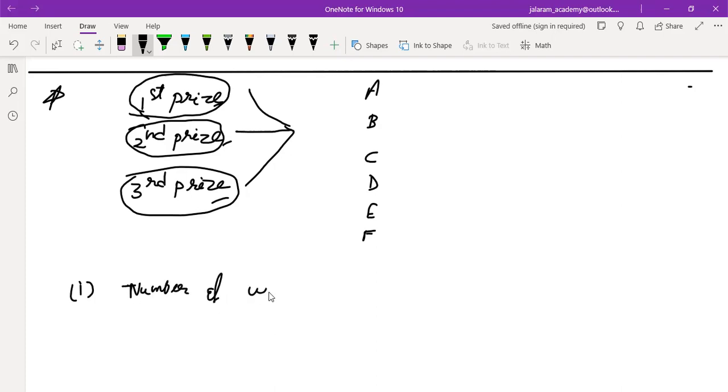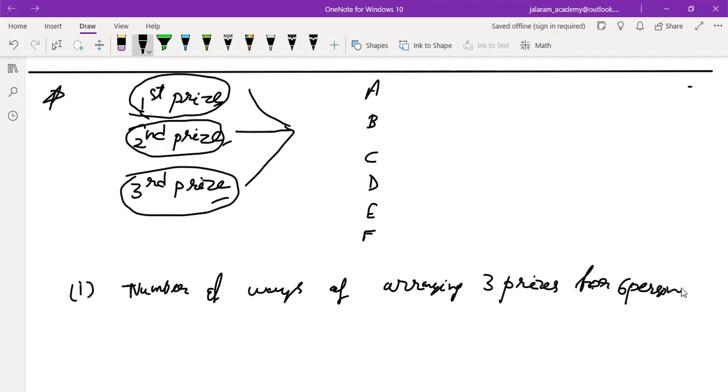The number of ways is the same as the number of ways of arranging 3 prizes for 6 persons, that is, arranging 3 objects out of 6 objects when repetition is not allowed.